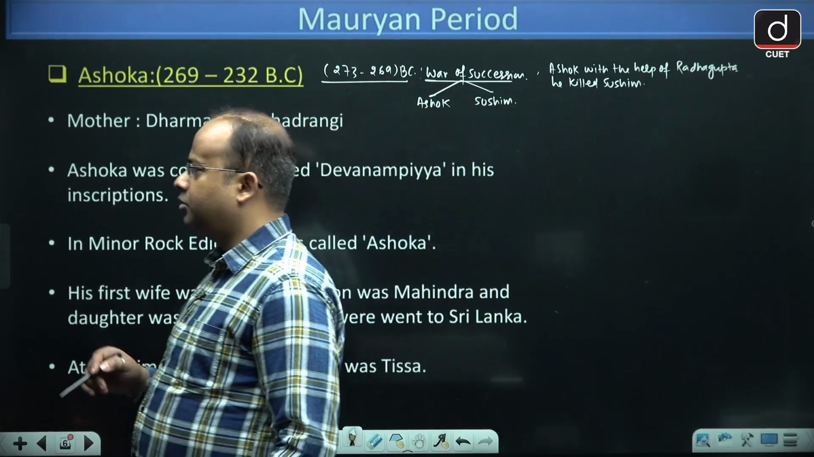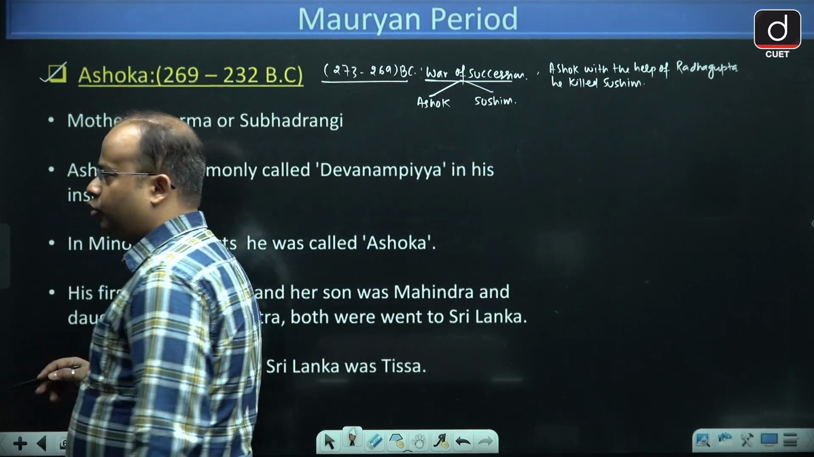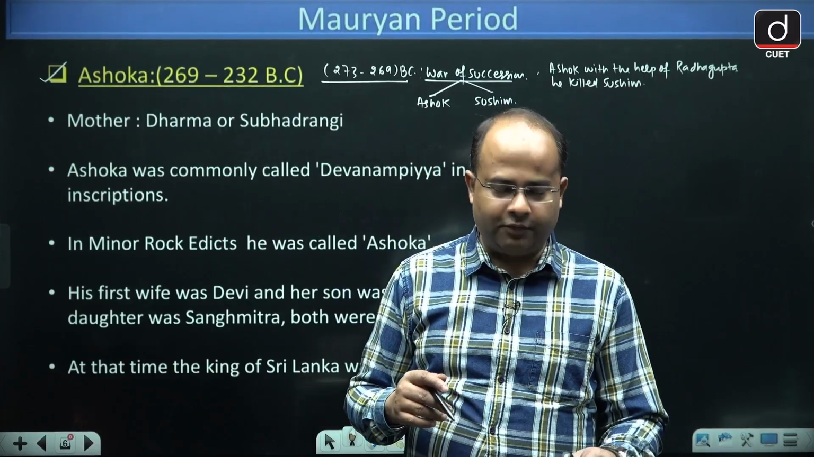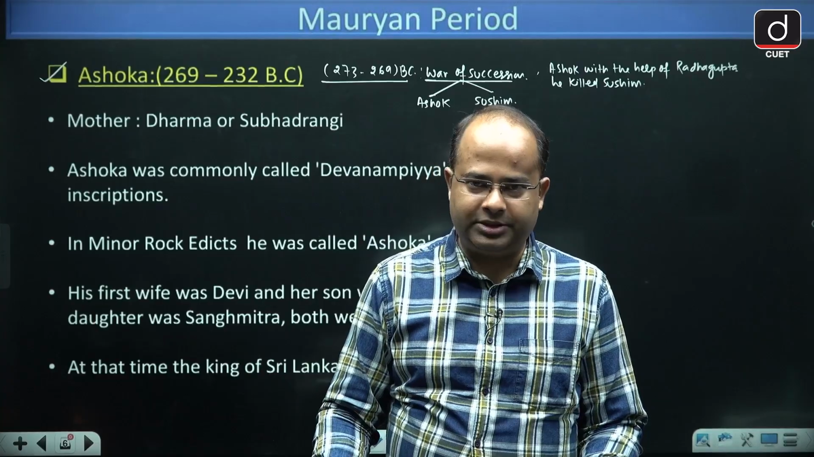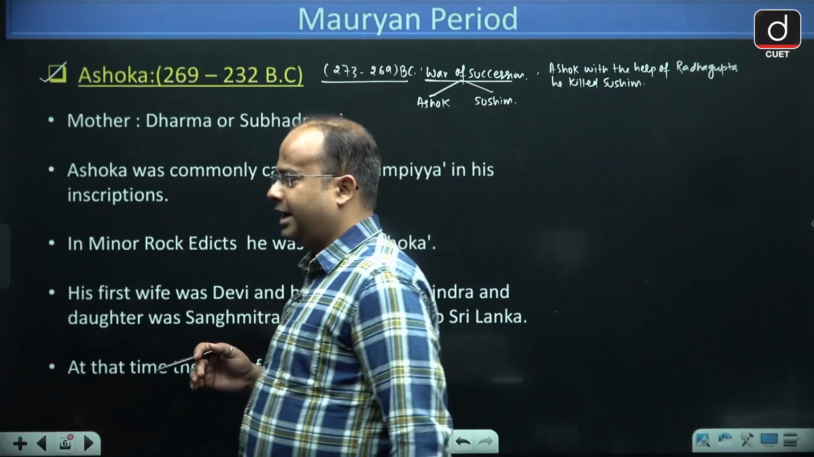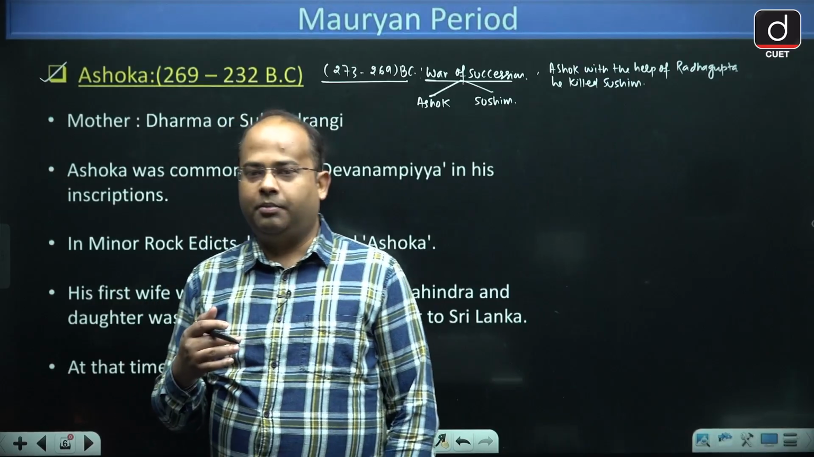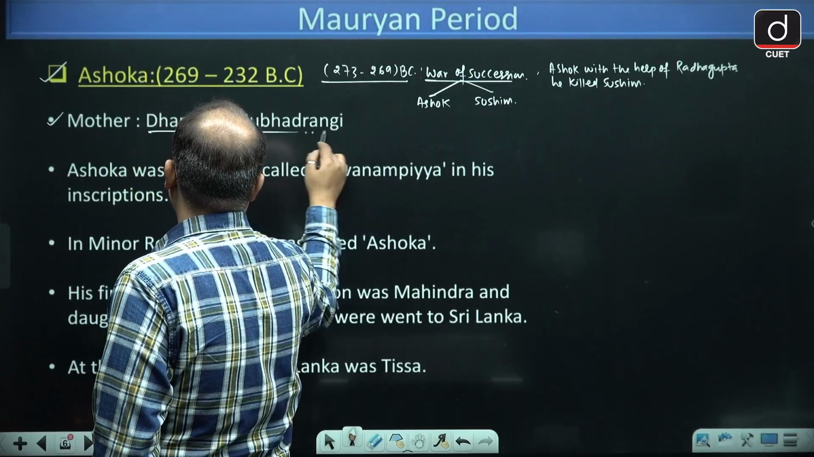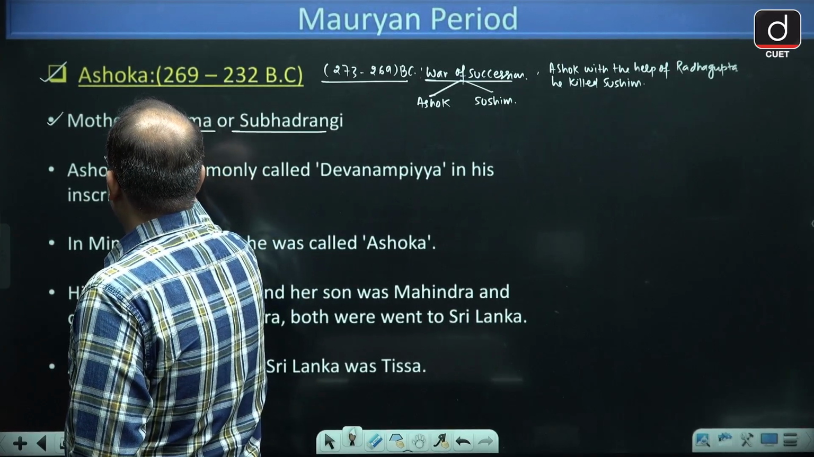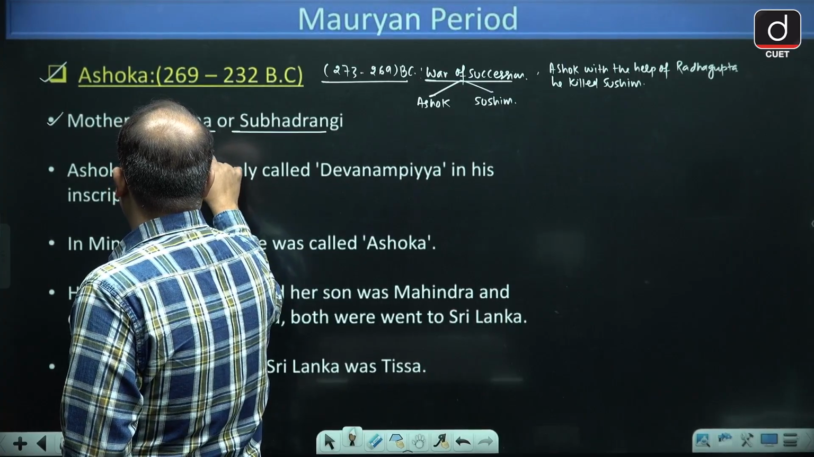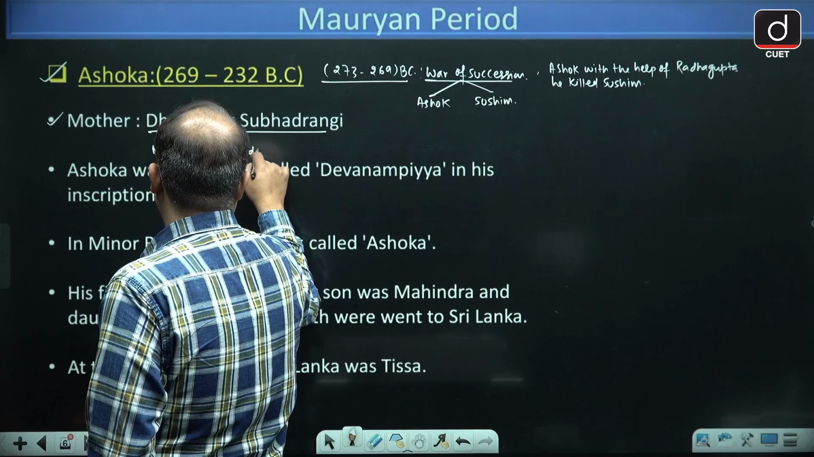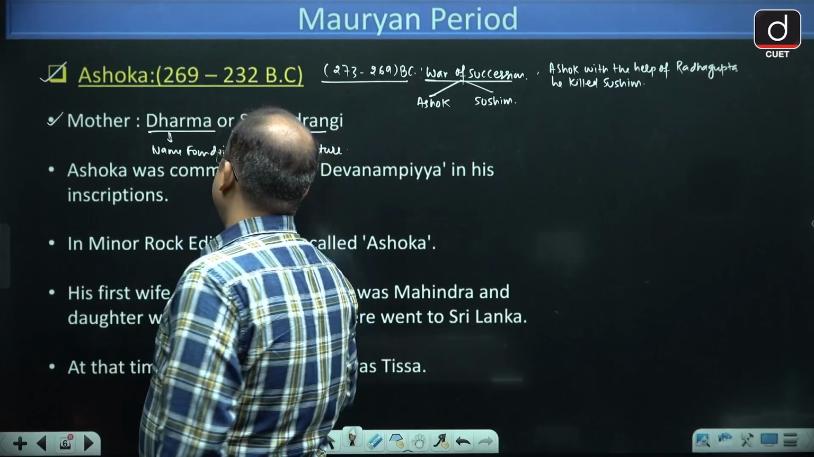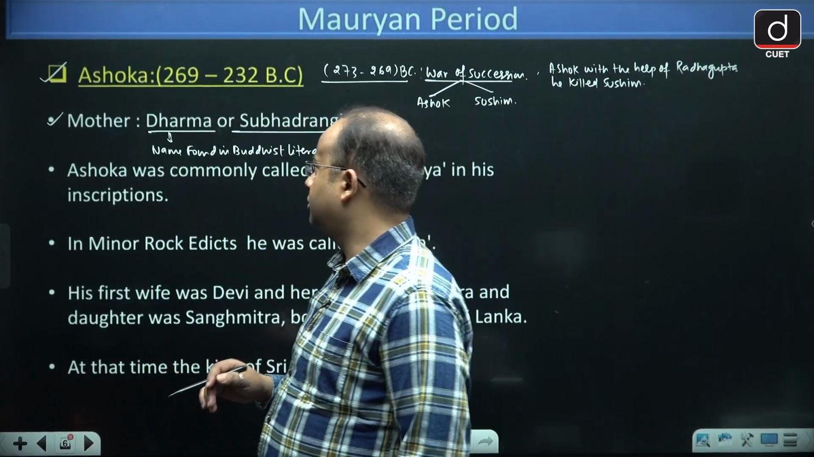Now guys, the time period of Ashok is 269 to 232 BC. So from 269 he became the Samrat of Magadh and he continued till 232 BC. The father of Ashok was Bindusar Maurya and the mother of Ashok was Dharma or Subhadrangi. Dharma is the name of the mother of Ashok that is found in Buddhist literature.